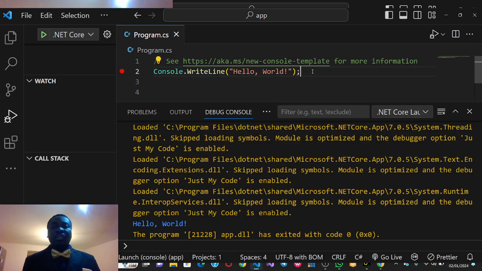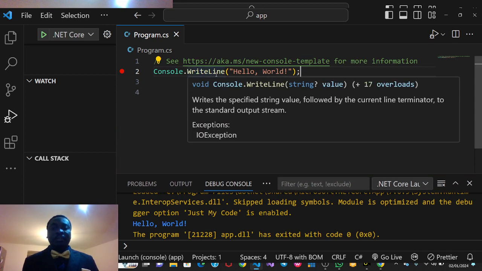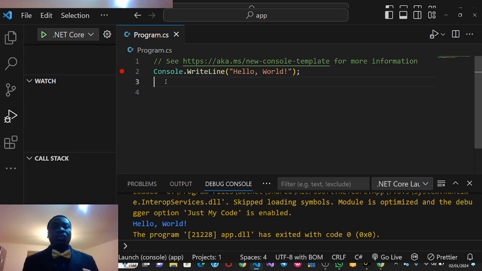So the first thing I need to explain, which you must take notes of, is what we call console.writeLine. What's console? We are writing our code. There are different kinds of ways you write your code, but when you write the code, that's making use of the console environment.